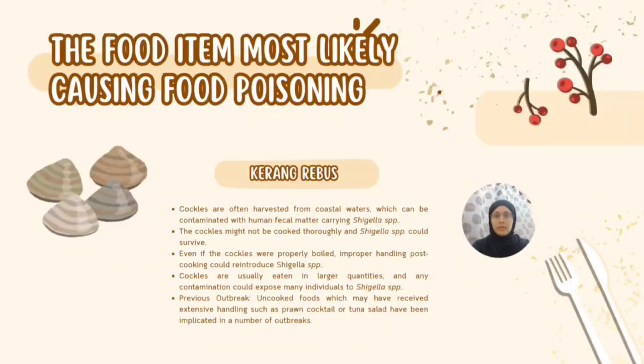Therefore, the food item that we think is the most likely to be causing food poisoning at a festival is kerang rebus. This can be due to several reasons. First of all, cockles are often harvested from coastal water, meaning that they can be contaminated with human fecal matter carrying Shigella species. Then, cockles might not be cooked thoroughly and Shigella could survive.